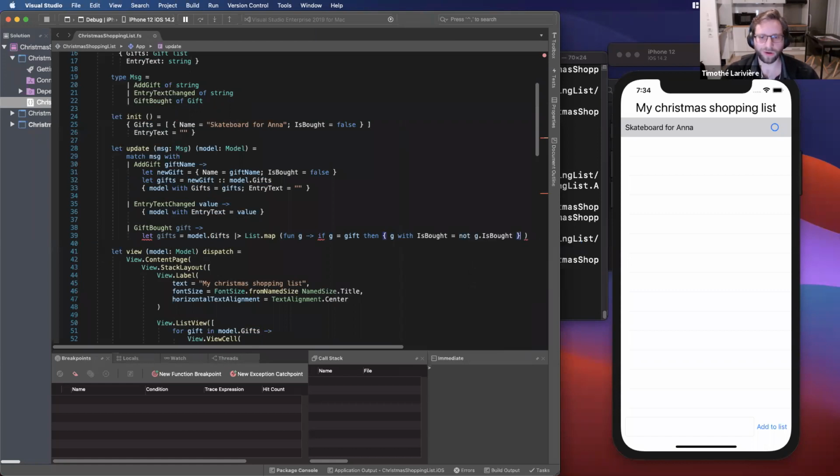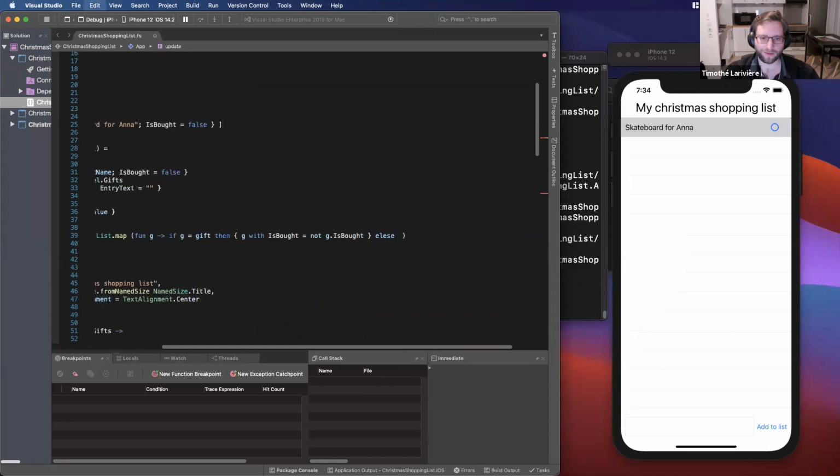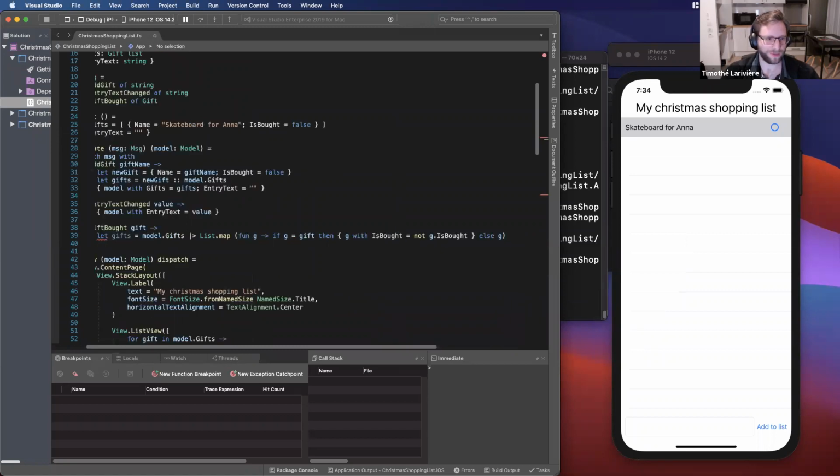So I just toggle the bought flag on and off, and otherwise I just return the same thing. And just like before, I update the gift list with the new gift list I just made.